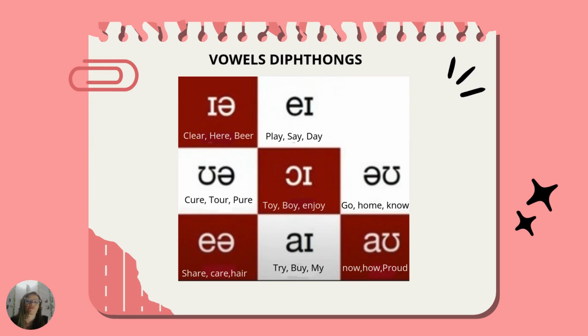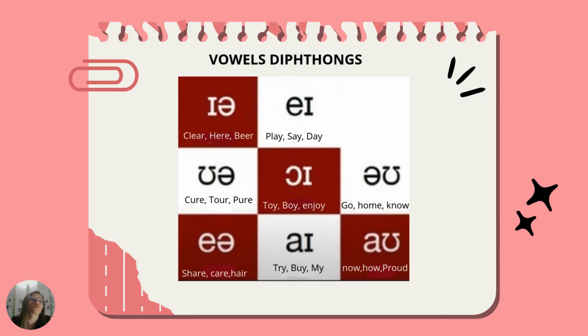Next sound. Oh. This sound occurs in the words go, home, no. For example, I know it's time to go home. Next sound. Yeah.